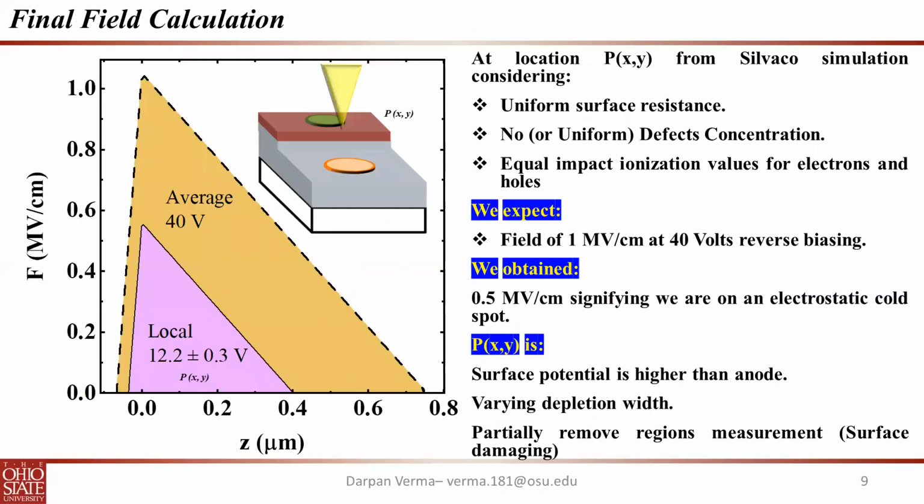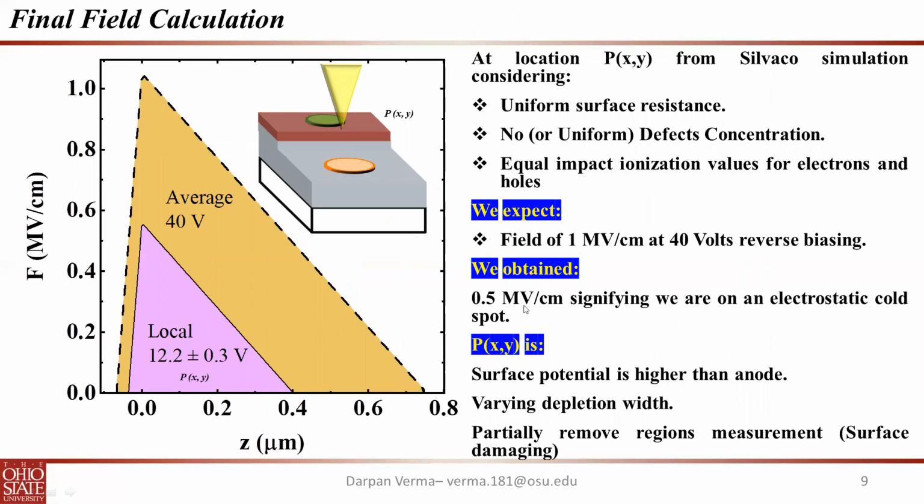Finally, at this particular location, from Silvaco simulation, considering uniform surface resistance, no defect concentration, and equal impact ionization values for electrons and holes, we expected a field of around 1 megavolt per centimeter, according to which we drew this 40 volt curve.